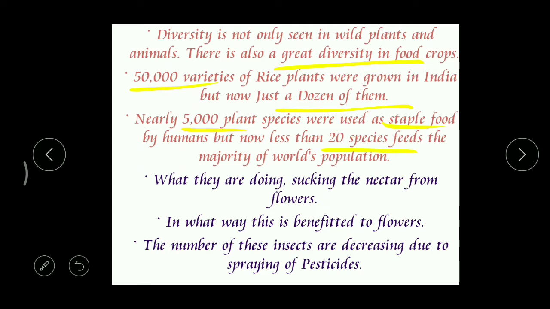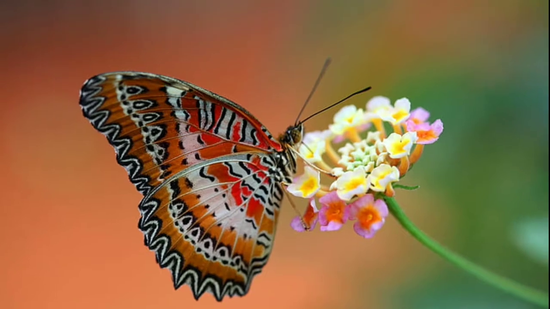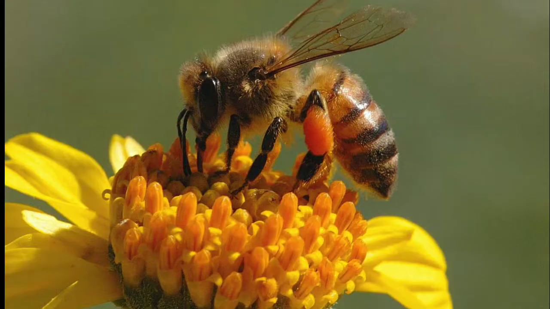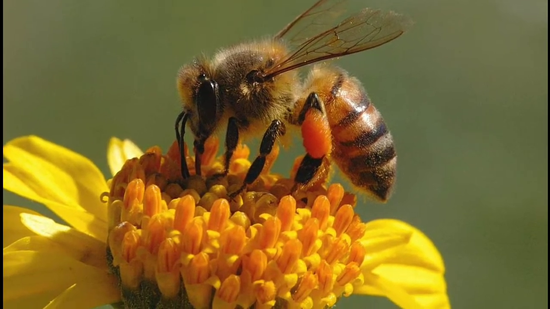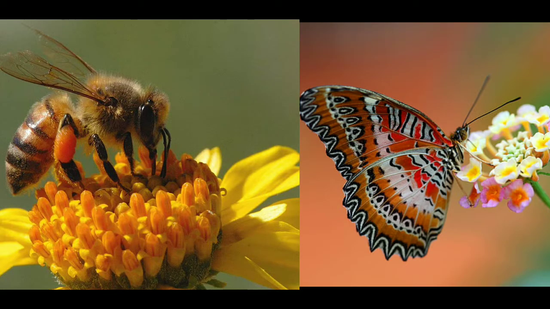Okay, and then if you carefully observe these two pictures, what can you find? Yeah, very good. The butterfly and these bees are sucking the nectar from the flowers. Even in our surroundings, we can find that bees, honeybees and butterflies visit and sit over the flowers.